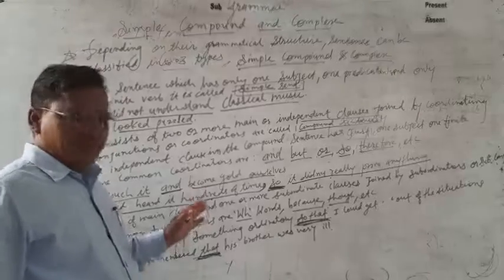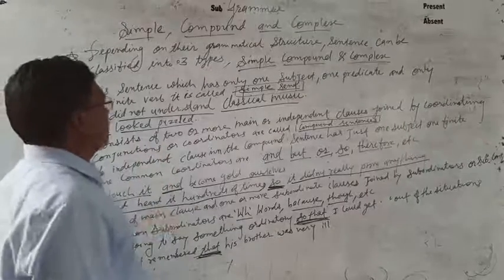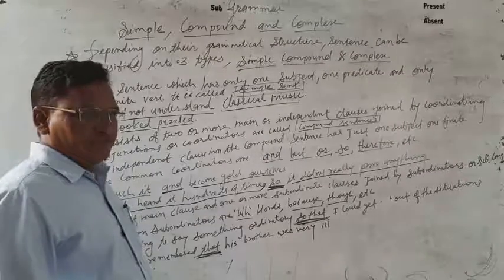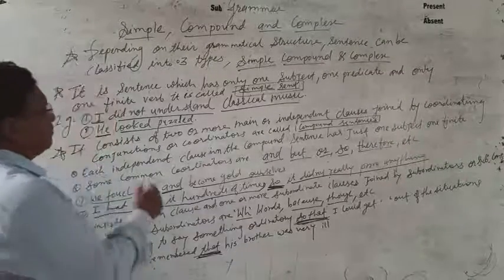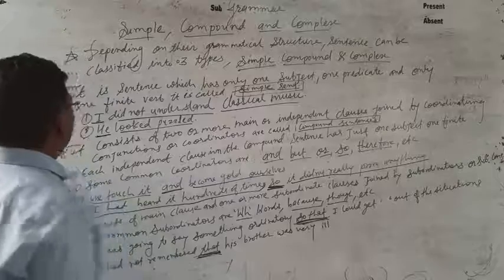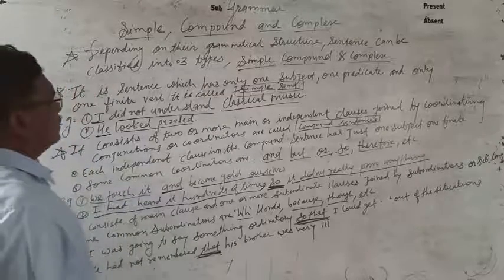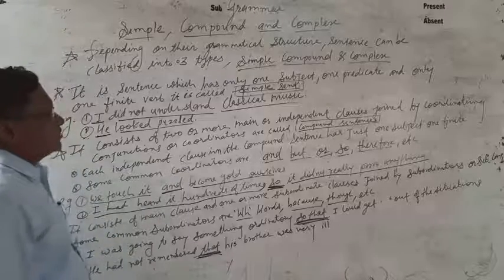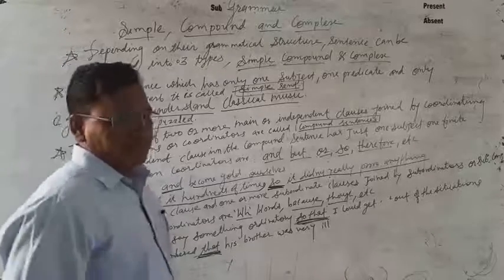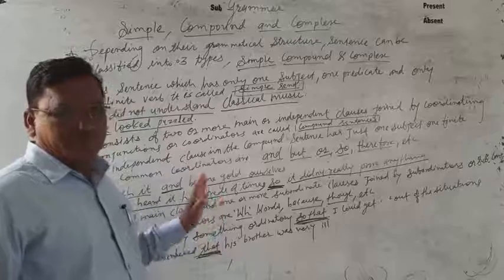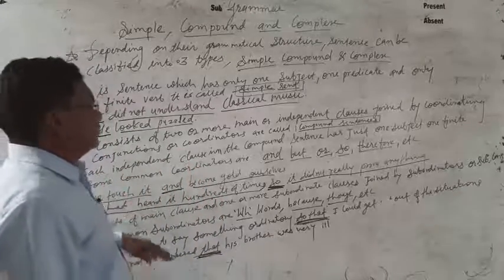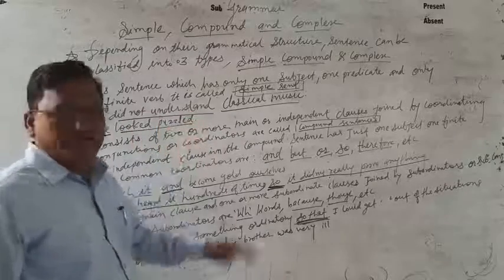Now let us see here about the simple, compound, complex. This is the new topic in grammar. Today we are going to learn about the simple, compound, complex. Depending on their grammatical structure, sentences can be classified into three types: simple, compound, complex.